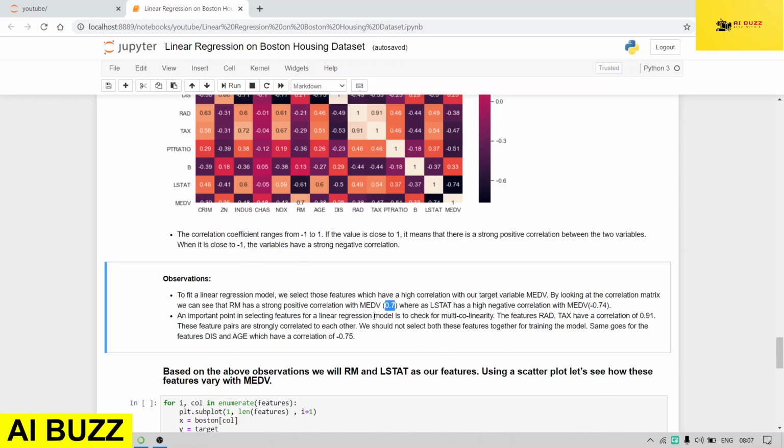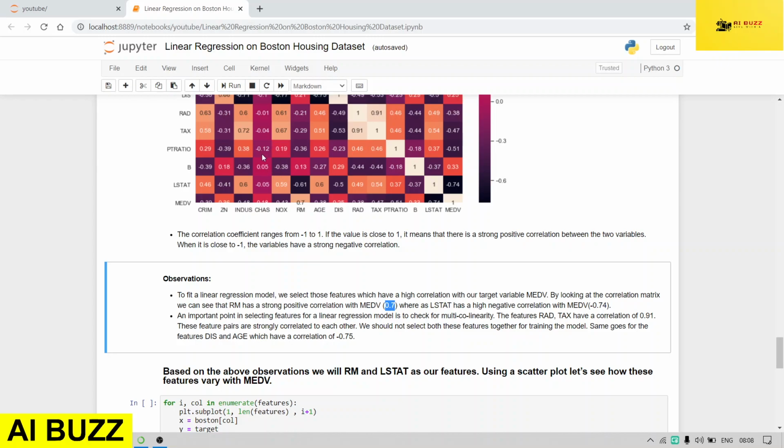After that, there is one more thing we have to do: check for multicollinearity. Multicollinearity is when a feature is correlated with other features.